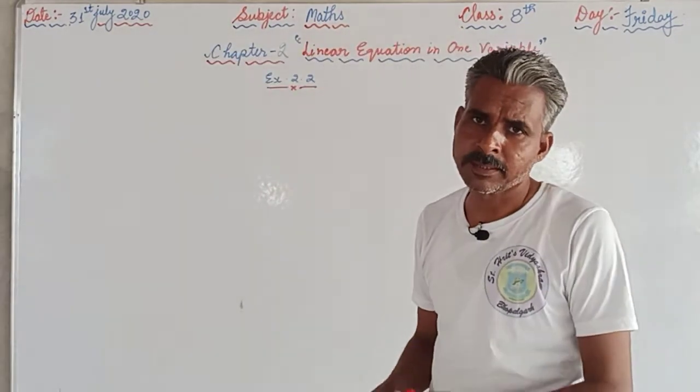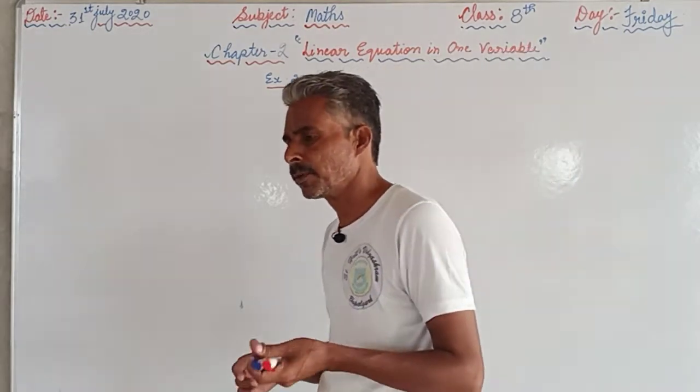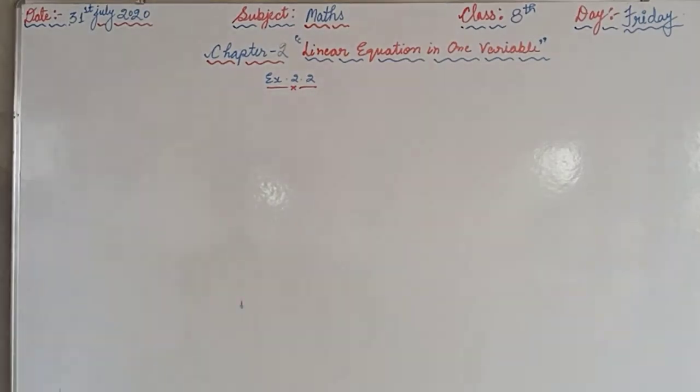This video is for class 8th and the subject is maths, and we are continuing the same chapter, chapter number 2, and the name of the chapter is linear equation in one variable. We have already completed the questions up to 10. Today we will discuss the next question, that is question number 11.